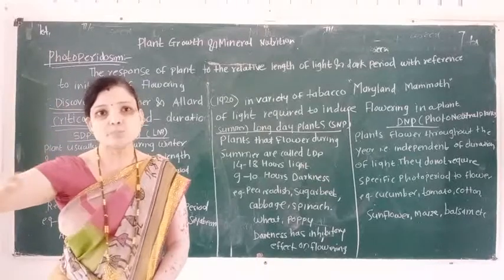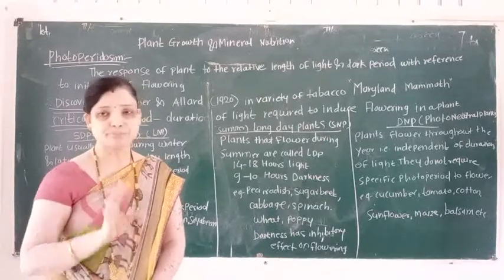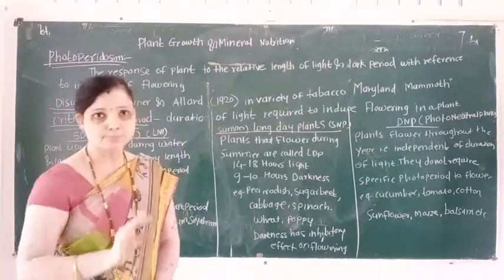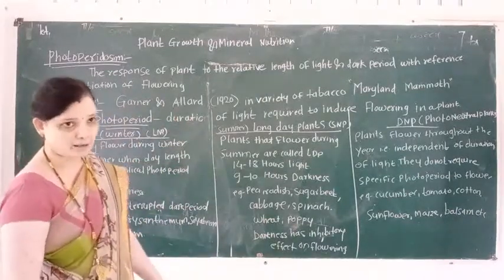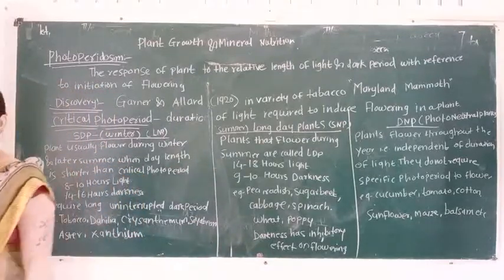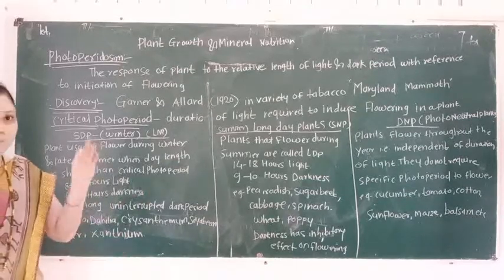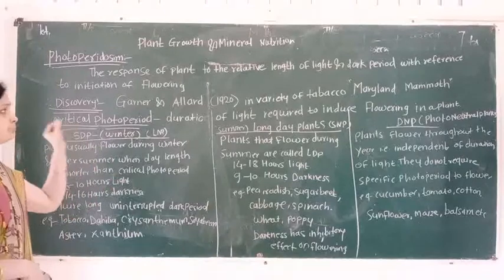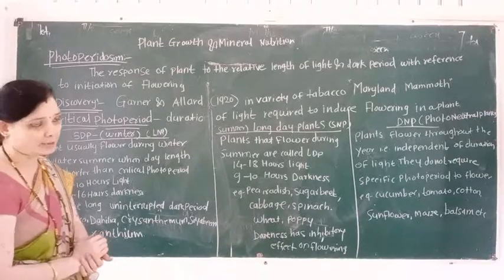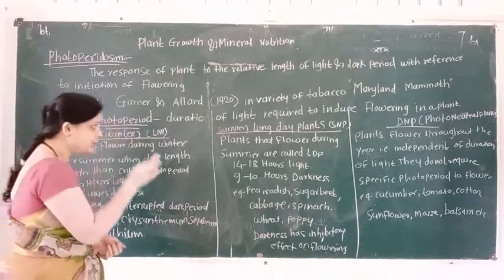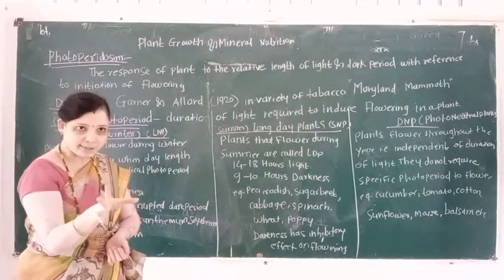The term photoperiodism was discovered by two American breeders. These American breeders are Gardner and Allard, who discovered the term photoperiodism in 1920.